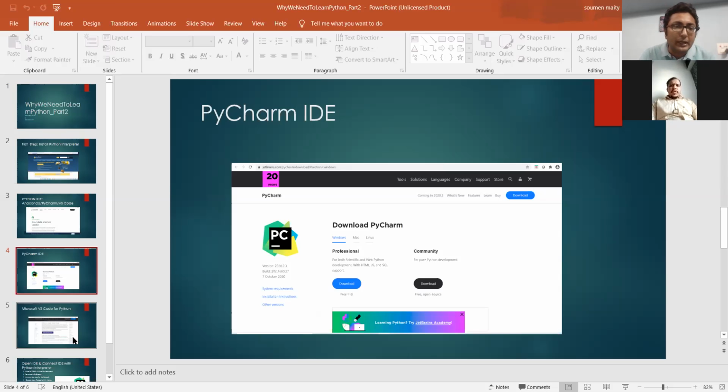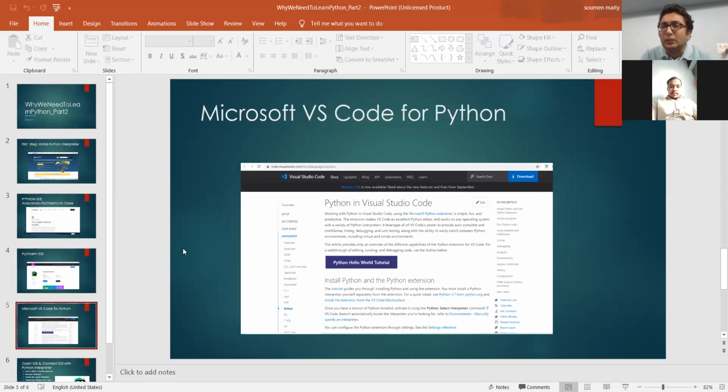Coming to the third IDE, Microsoft Visual Studio Code, another popular IDE for Python. Always remember, whichever IDE you install, you have to go to the configuration or settings part. There you have to integrate the Python interpreter that you have already installed with your IDE. Then only can you write a small Python code and execute it.